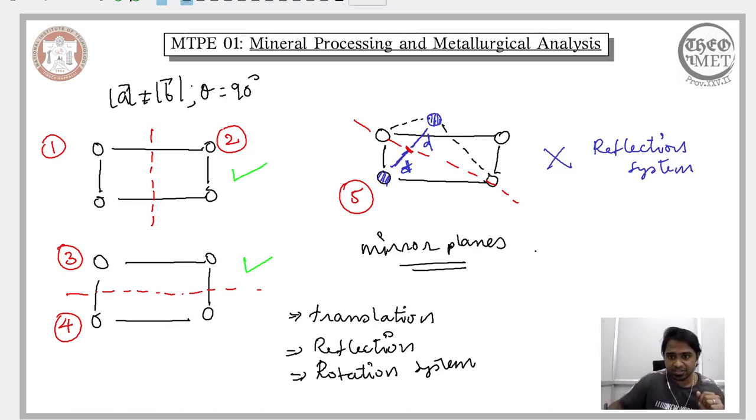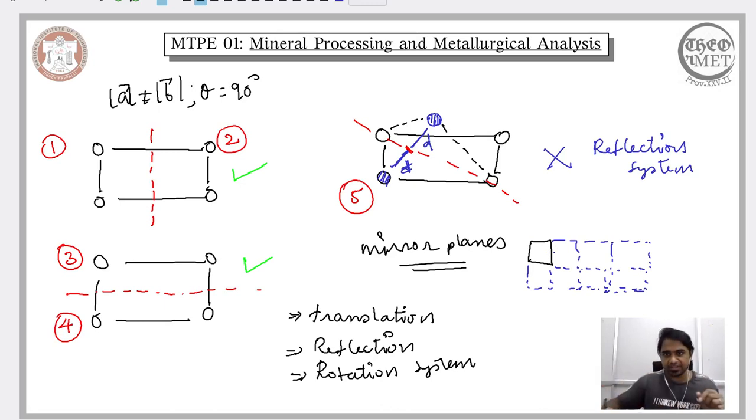So in case of translation symmetry, you consider a motif, a unit mesh, and then you keep on repeating this unit mesh. And when you do that, what essentially would happen is you would ultimately end up with the lattice plane. So you begin with a regular arrangement of the atom locally, you just keep on repeating it, you keep on translating it, and when you do that, you end up with the entire lattice plane. So that is what we mean by translation symmetry.